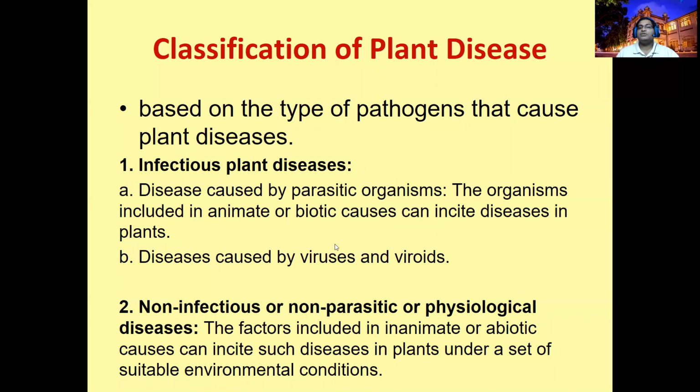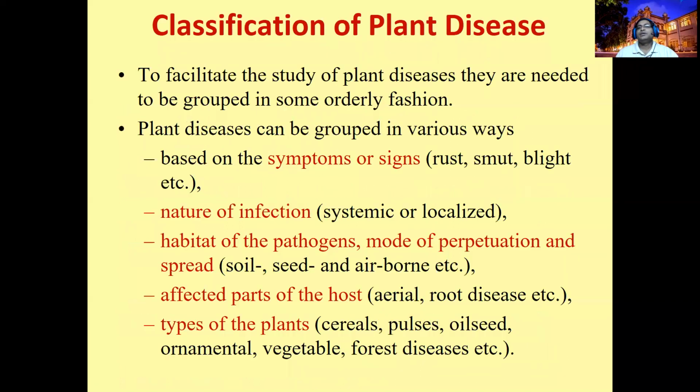So you can classify into two: infectious plant diseases and non-infectious plant diseases. Here, biotic and mesobiotic are in the infectious category. The non-infectious category is the inanimate causes, the abiotic causes. The classification of plant diseases can also be based on the symptoms, the nature of the infection, the habitat and mode of perpetuation and spread, the affected plant part, and the type of plant parts, into different groups.